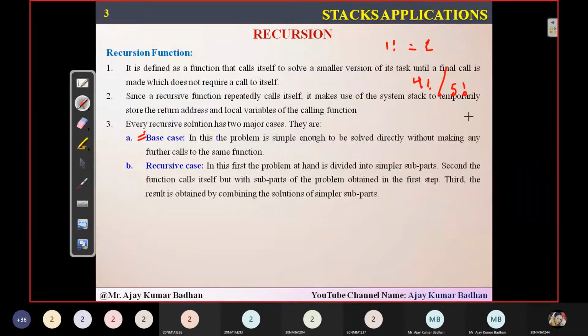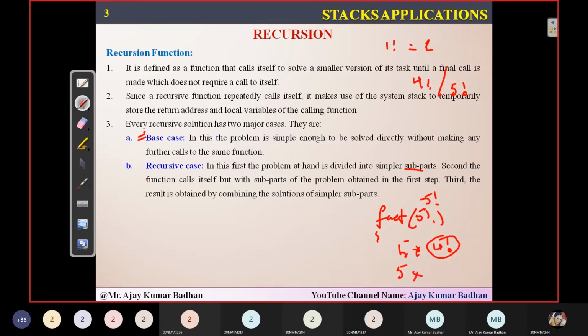So what do you mean by that? What exactly are you doing here? You are simply trying to divide that particular problem into subparts, and those subparts you call using recursion. Suppose initially you have 5 factorial. So you call fact of 5, and within that function you call 5 into 4 factorial, isn't it? Now the system will take this as the parameter for this particular factorial.